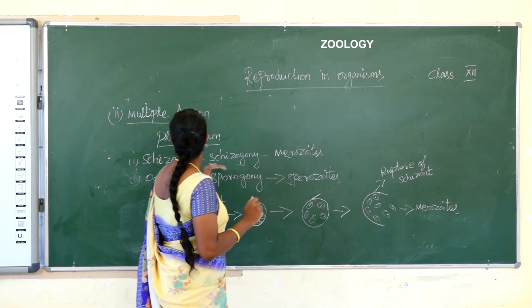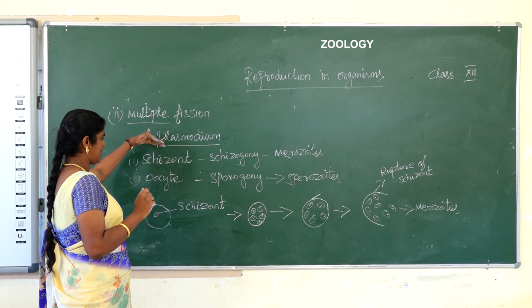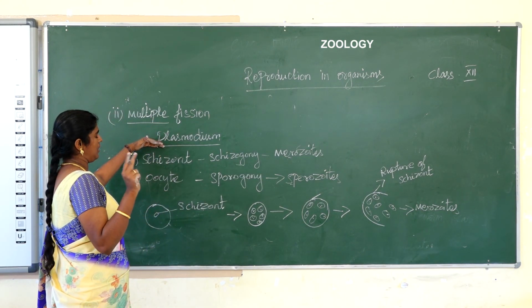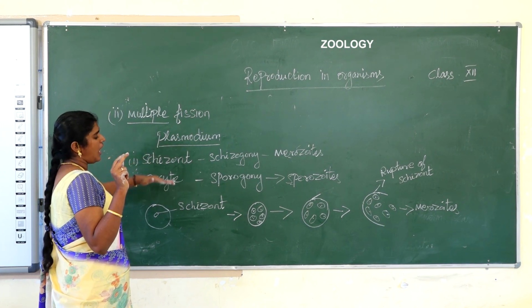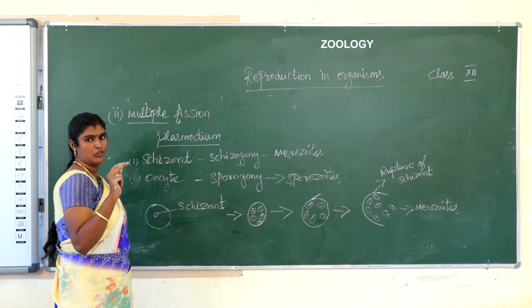It is multiple fission. Multiple fission, for example in Plasmodium, occurs in two stages, the schizont stage and the oocyst stage. Okay, thank you students.